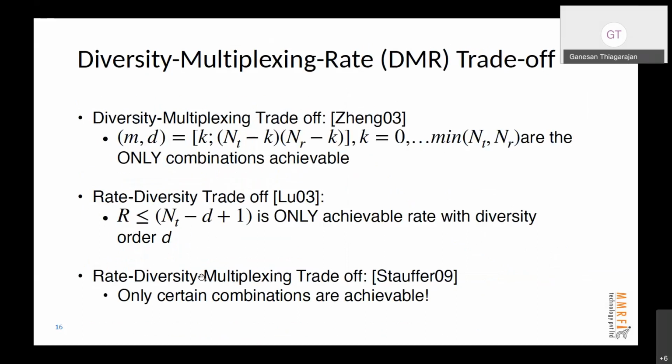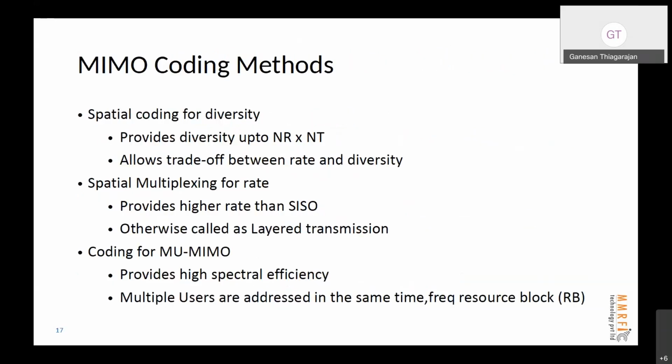So all these trade-offs are well studied, and now these are theoretical bounds, and there are codes which are already constructed for each and every operating point of these trade-offs, and that gives rise to various coding schemes that we can find in literature.